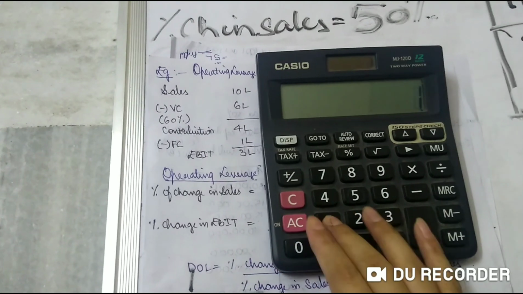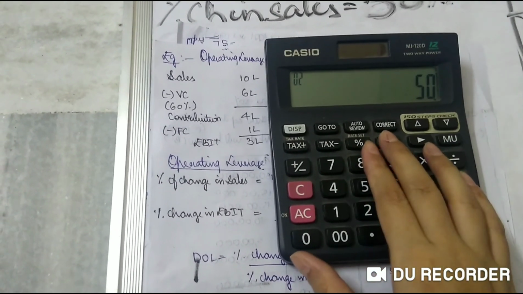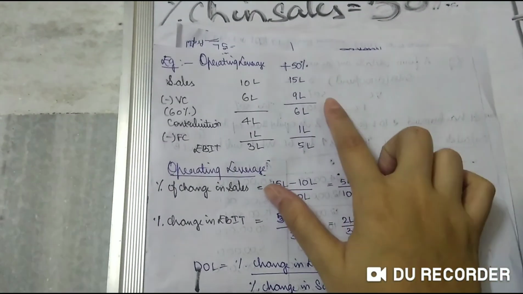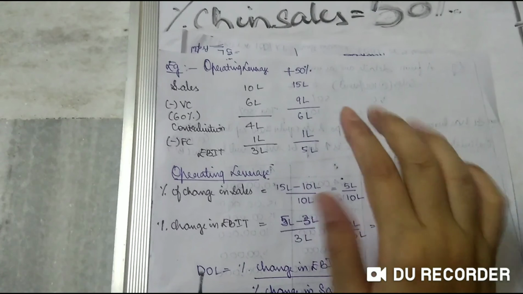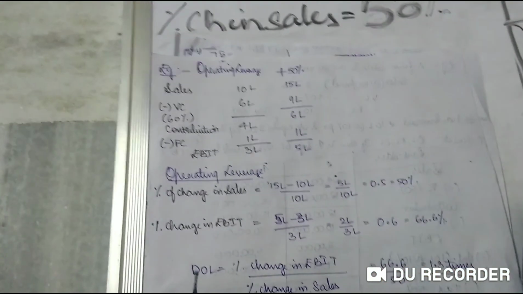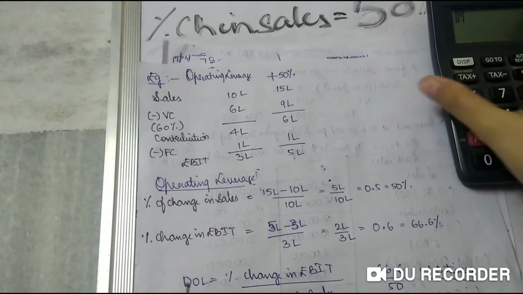Not into, plus 50% becomes 15 lakh rupees. Okay. So 15 lakh rupees is your new sales. You have increased it by 5 lakhs. That means 50%. Last year it was 10 lakhs. This year it is 15 lakhs.